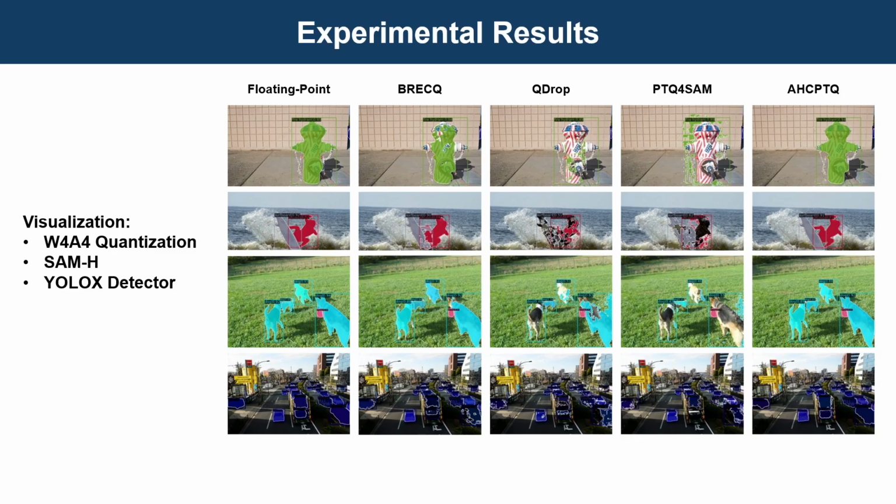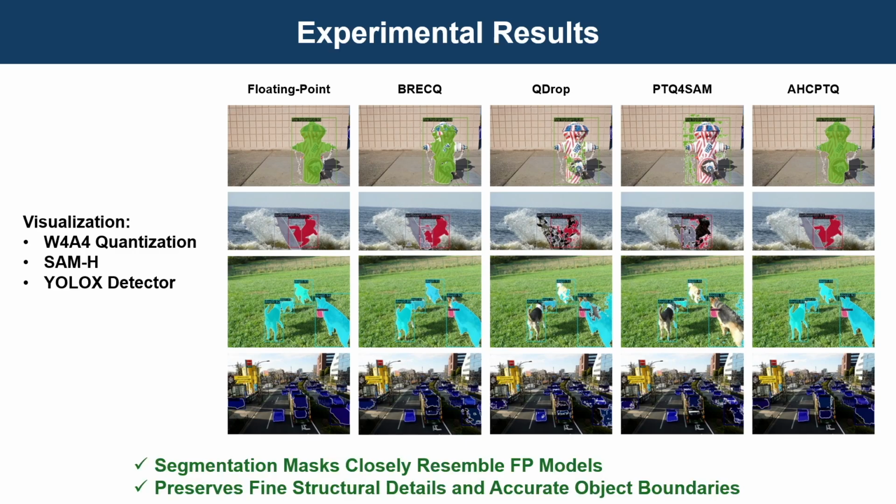Here we show the visual results for 4-bit quantization of SAM-H. As you can see, AHCPTQ produces segmentation masks that are very similar to the floating-point model, while still keeping the fine structural details and sharp object boundaries. This highlights its effectiveness under low-bit quantization.